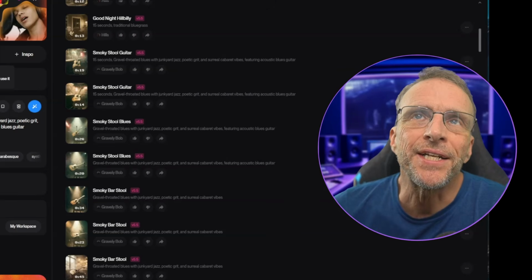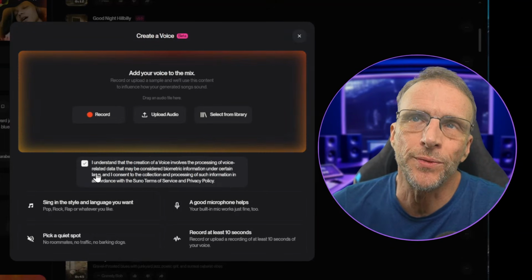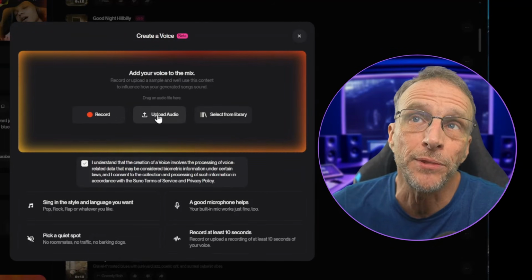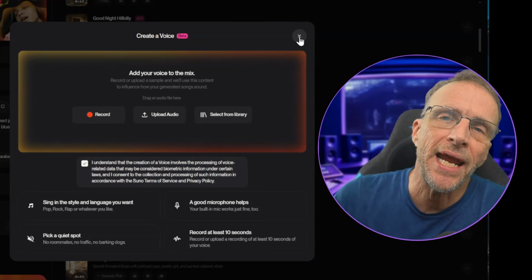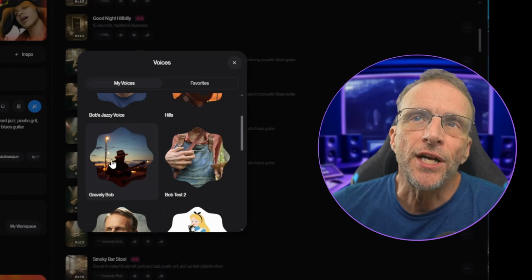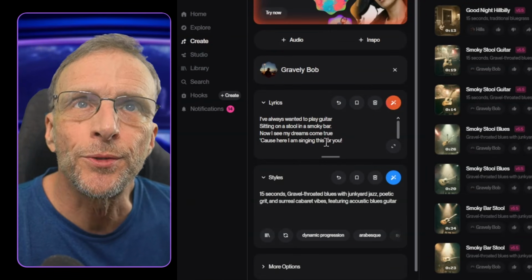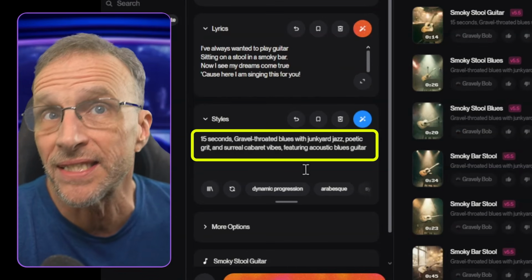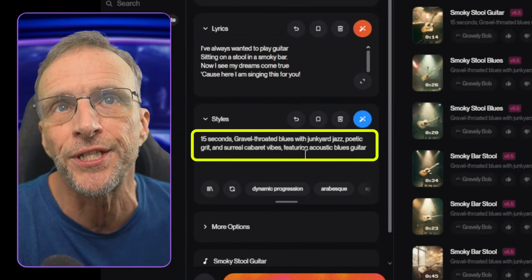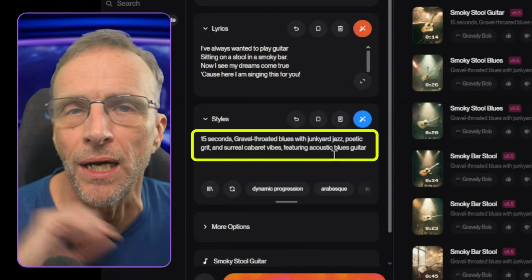Then we just come back into Suno, choose voice again, click on create voice, except this time, once we agree to the privacy stuff, we click on upload audio and then upload that audio clip. And then go through the same training, verification, and naming process. In this case, I just called the voice Gravelly Bob. Give it some lyrics like, I've always wanted to play the guitar sitting on a stool in a smoky bar. Now I see my dreams come true, 'cause here I am singing this for you. 15 seconds, gravel-throated blues with junkyard jazz, poetic grit, and surreal cabaret vibes featuring acoustic blues guitar.